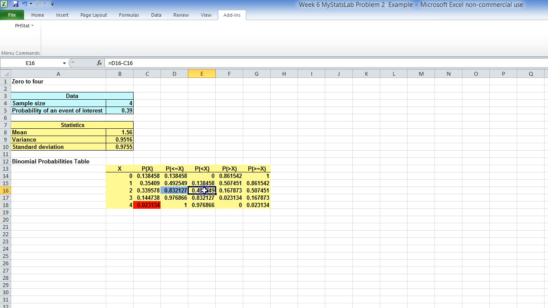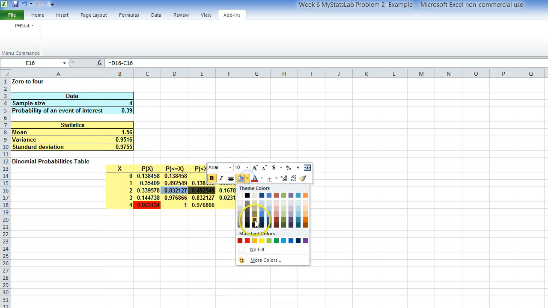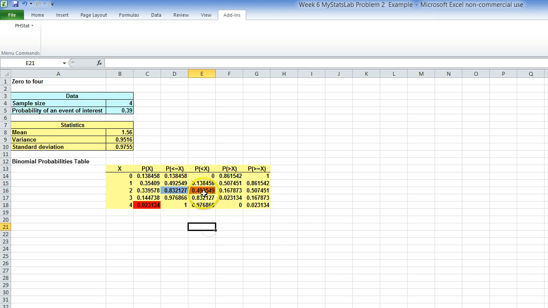So you have to know how to read what is given here. As opposed to this number here, what's the difference with this one that's highlighted here? This is showing you the probability that is less than x. X is 2, probability that is less than x, it's gonna have to be 1 success or 0 successes. So that's what this 0.49 represents.